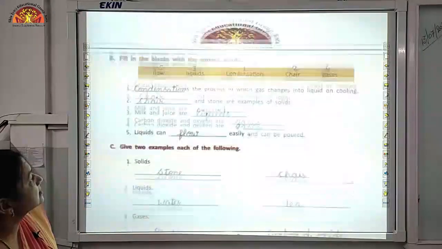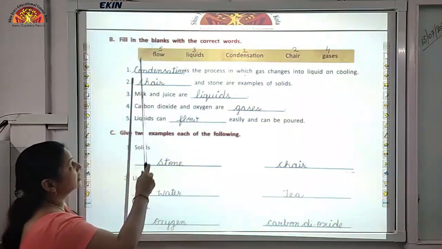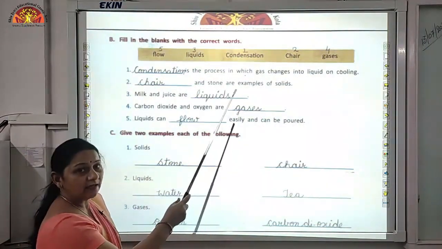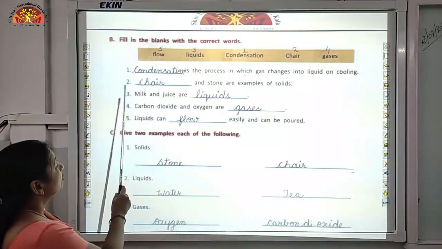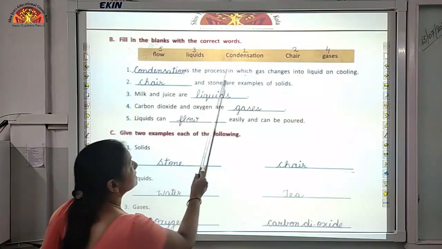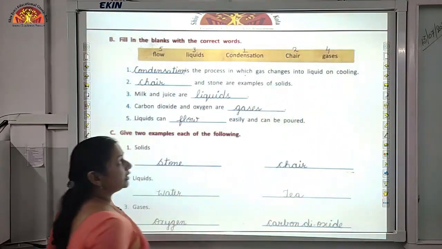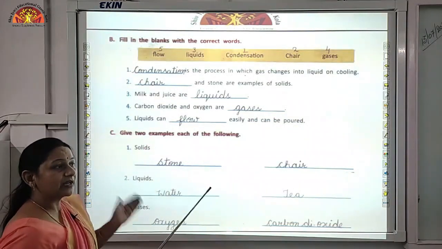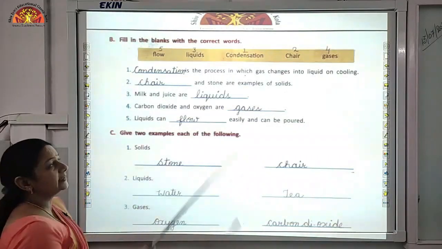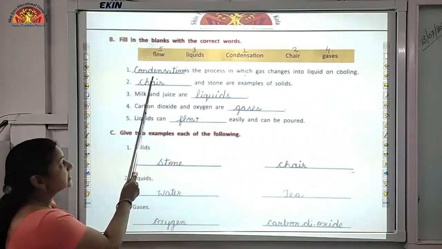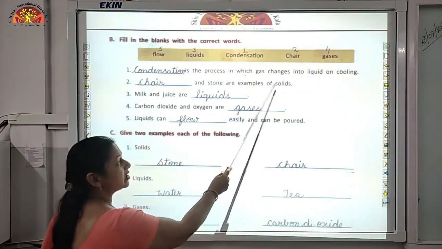Next exercise, fill in the blanks with the correct words. You are given the help box in which 5 words are there. You have to choose the correct one and put it in the space provided. First one, dash is the process in which gas changes into liquid on cooling. Yes, this is a process where gas converts into liquid state when we cool it, and this process is called condensation.